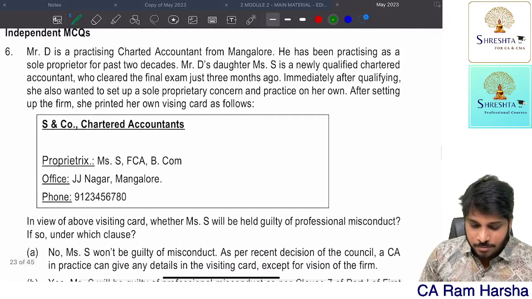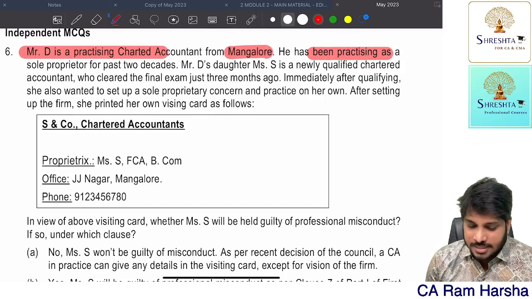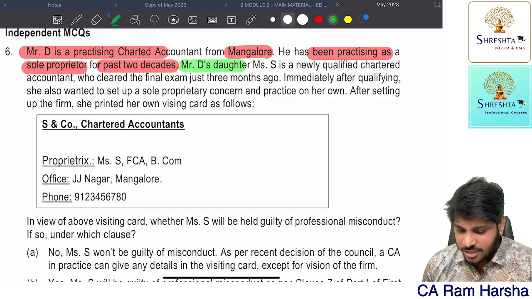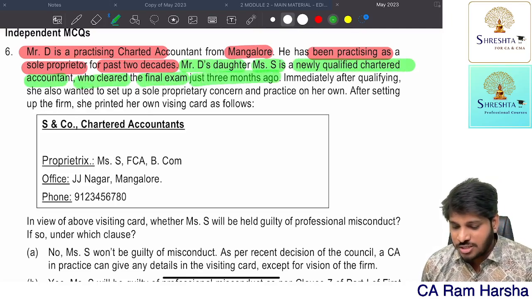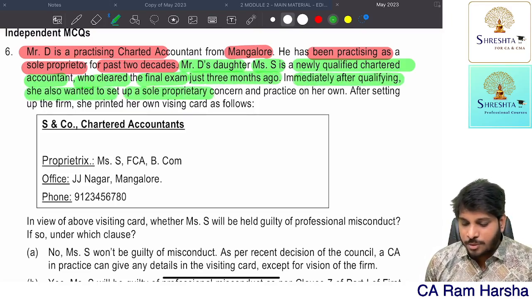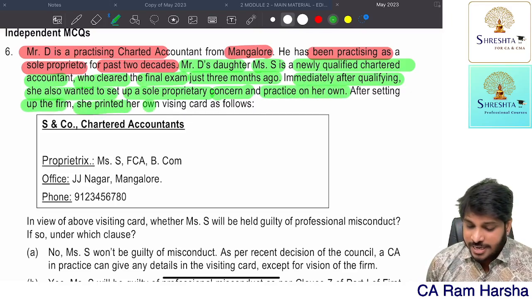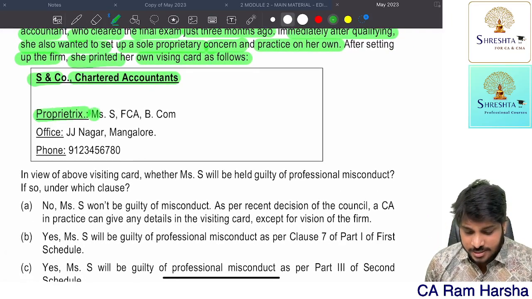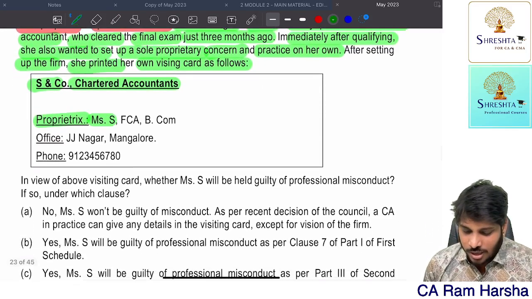Independent MCQs. Mr. D is a practicing chartered accountant from Mangalore. He has been practicing as a sole proprietor for the past two decades, almost 20 years. Mr. D's daughter, Miss Yes, is a newly qualified chartered accountant who cleared the final exam just 3 months ago. Immediately after qualifying, she also set up a sole proprietary concern and practices on her own. Very good. After setting up the firm, she printed her own visiting card as follows: Yes and Co, Chartered Accountants, Proprietrix Mrs. Yes, with FCA. Here you see, she is recently qualified, 3 months ago. How come she used FCA?